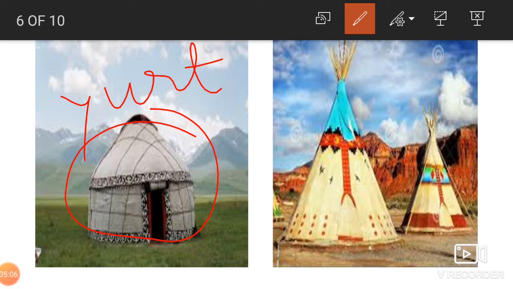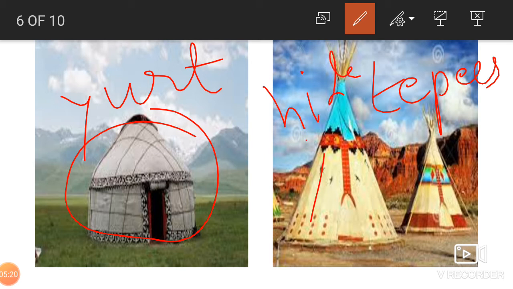Now there is one more kind of tent that is called a tepee, and this is usually made up of animal skin, or we say hide. What is hide? Hide is animal skin. The Red Indians or the Native Americans used to live in tepees or tents, and these tents were made up of animal hides and skin, beta.